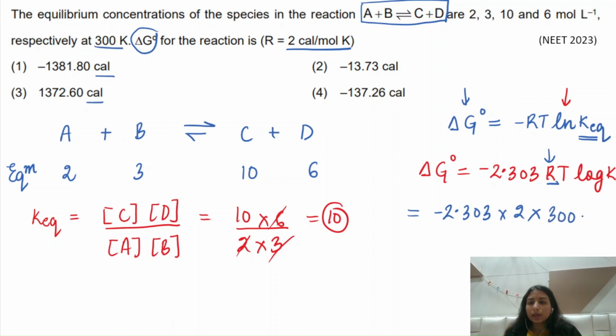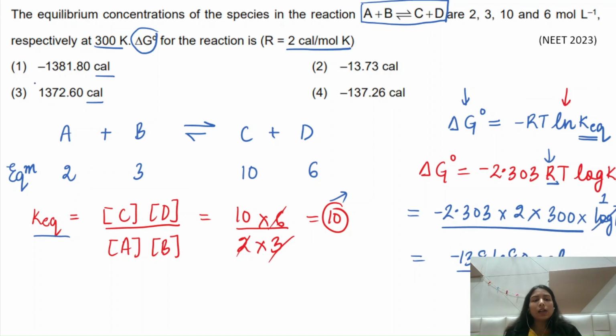So you can just simply substitute it and you can write log 10, right? Because the value of K equilibrium is equal to 10 and we know that log 10 is equal to 1. So if you calculate this value, it will come out to be minus 1381.80 calories, right? So this will be the value for delta G naught. So the correct option would be 1.